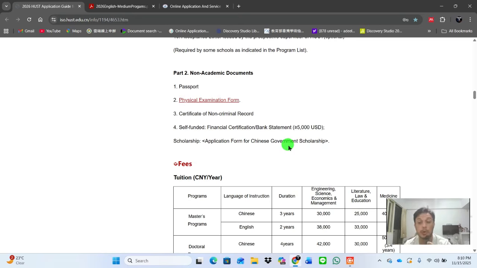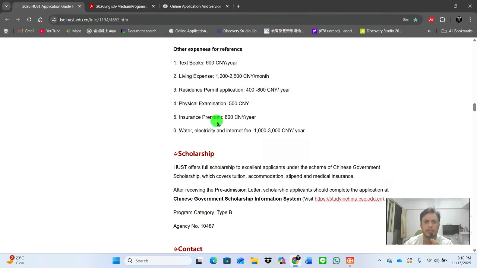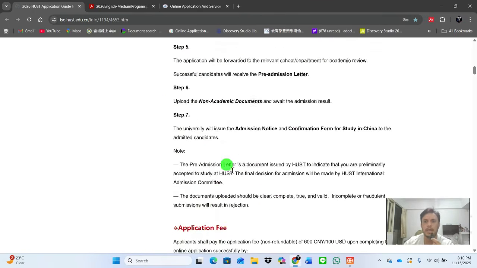I will guide you on all of these things, how you will get an admission letter from a university and then how you can apply for Chinese government scholarships. These are the fee and program details, and here they mention the accommodation. This is the scholarship site. Okay, let's move toward the application portal.